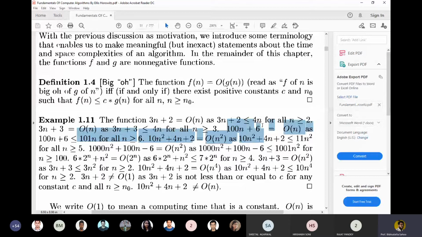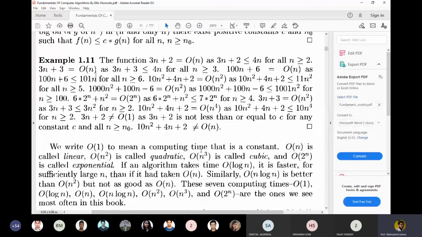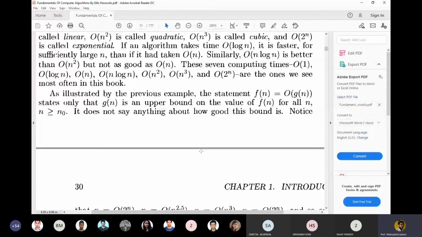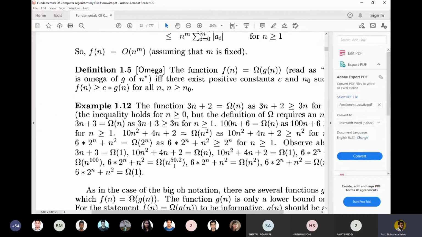So it will be great if you read chapter 1. This is the big O notation. What I have explained, f of n is less than or equal to c times g of n. So the guess when you start with this, 101 is your c, and your g of n is a simple polynomial n. So this covers all these things. Similarly, you will find it for omega and theta. If it satisfies big O, that is the upper bound, omega is the lower bound, then we can have theta as the tight bound.